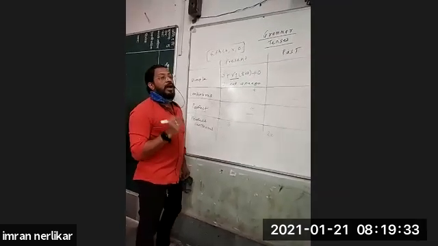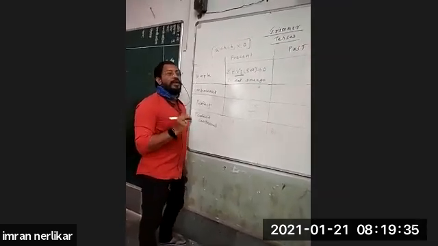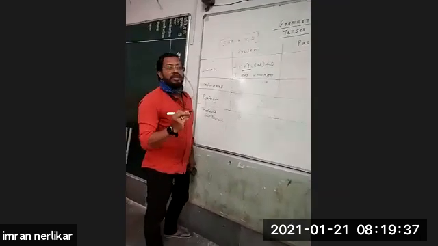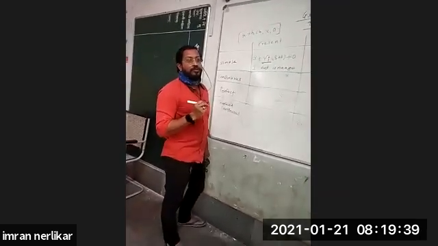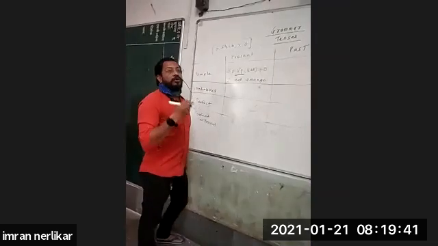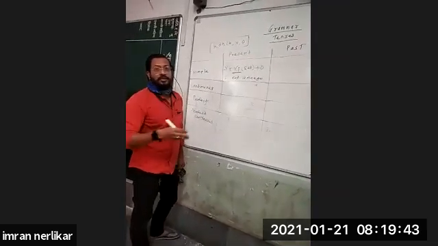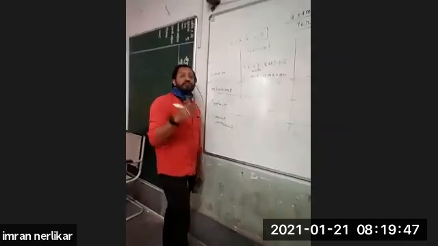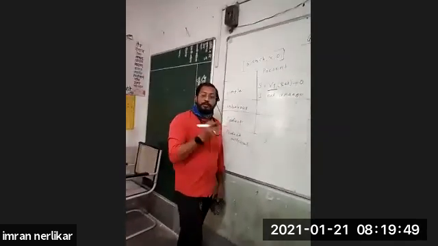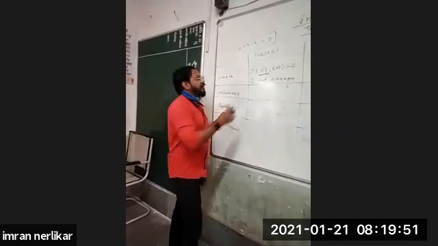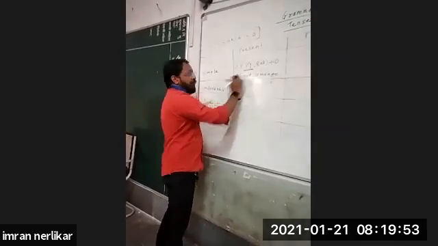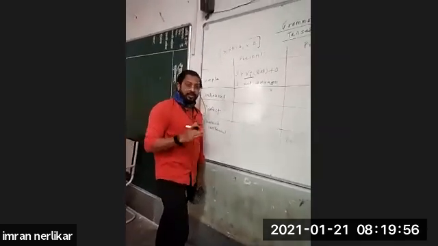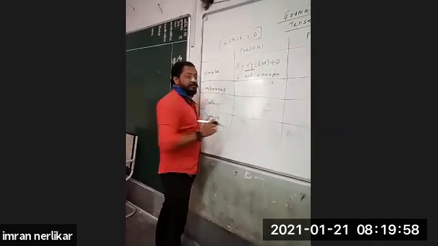For example, I go to school, I read newspaper, I watch TV, I play cricket, I use mobile. These are your routine things. I read newspaper, I go for walk. When you do something routine, habitual work, at that time you have to use simple present tense. To show your habitual thing, simple present tense is used.